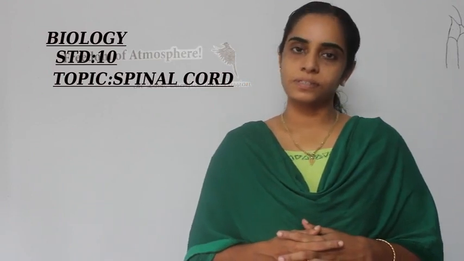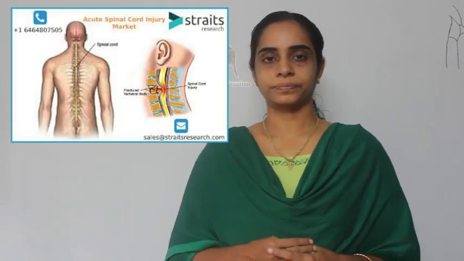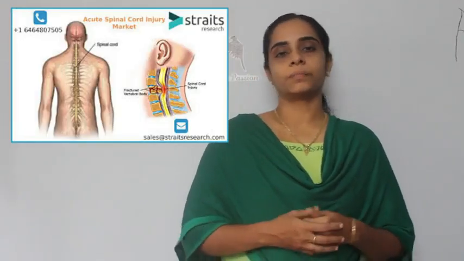Okay, what we have studied in the last class? Did you complete your notes? That's about our brain. Brain is the part of our central nervous system. Am I right? Yes. Then what is the next part of our central nervous system? Can you say? Yes, that is spinal cord. Correct. In this class, we will discuss about the spinal cord.